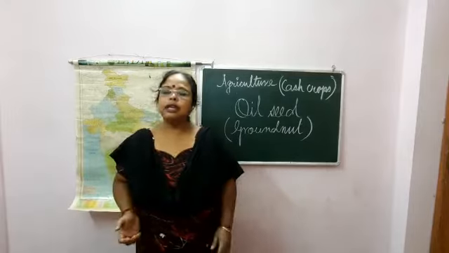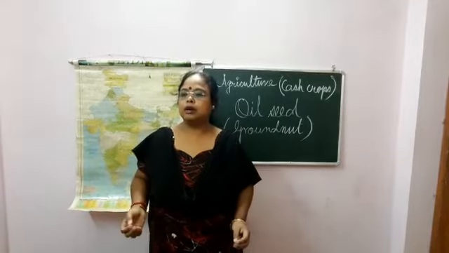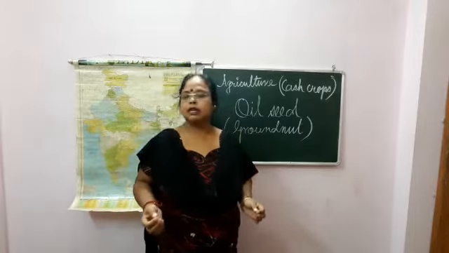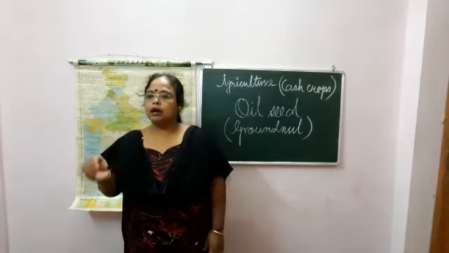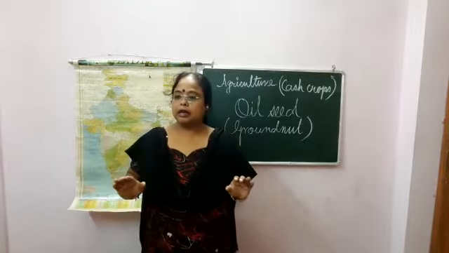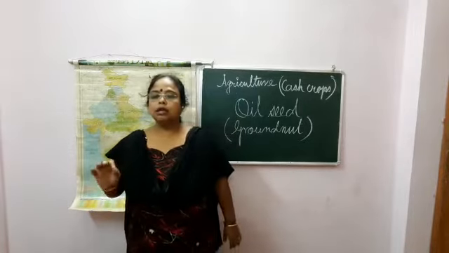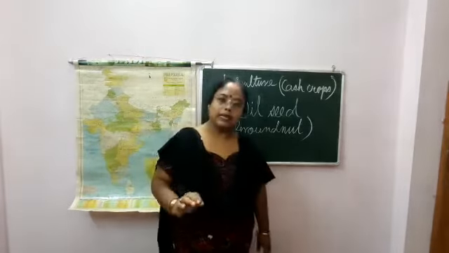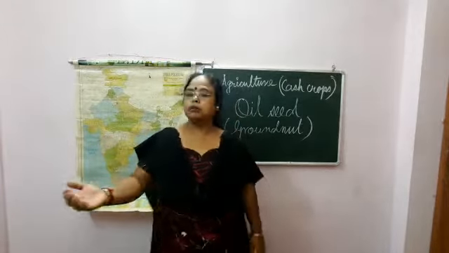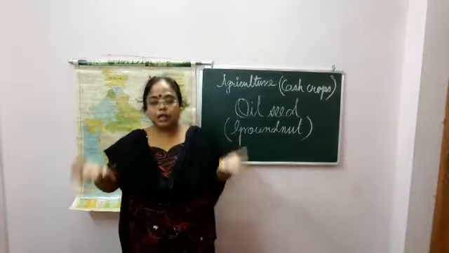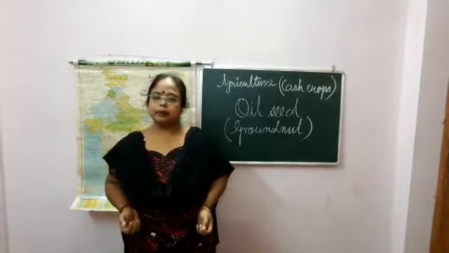It can grow in areas with less rainfall, such as 50 to 75 centimeters, but it should be well distributed in the growing period. It responds well in irrigated regions, where irrigation facilities are given; there a huge amount of production takes place.